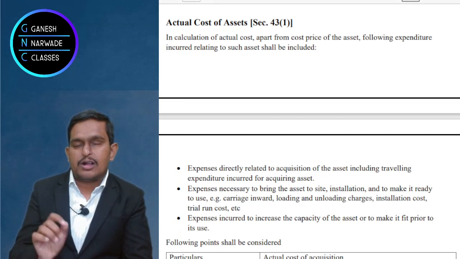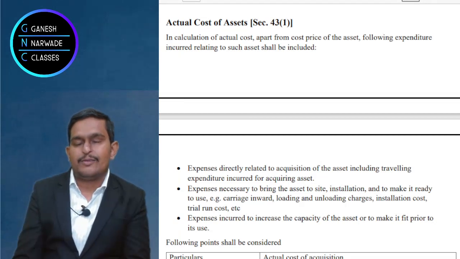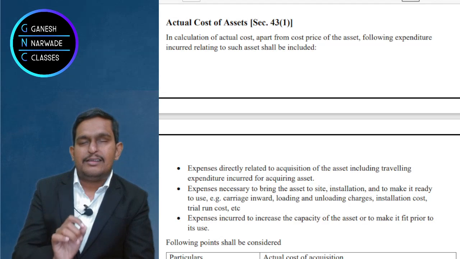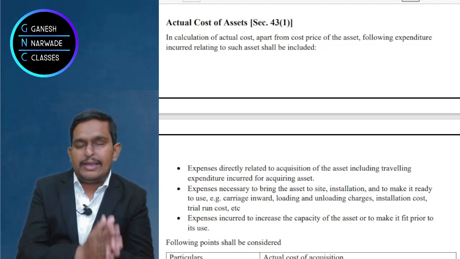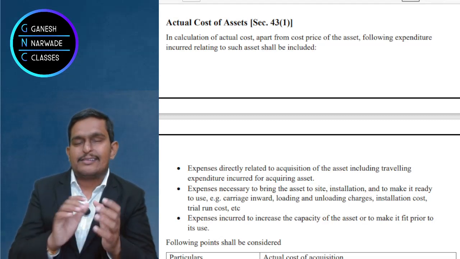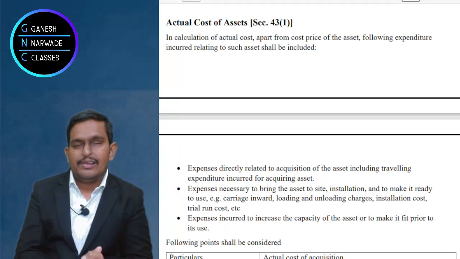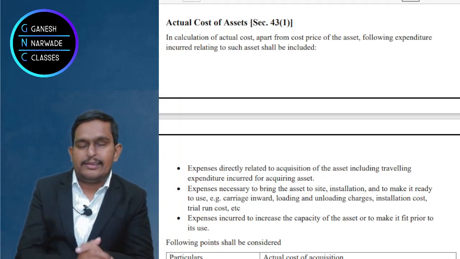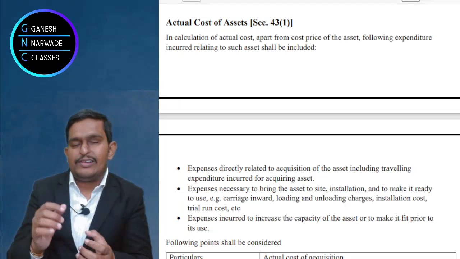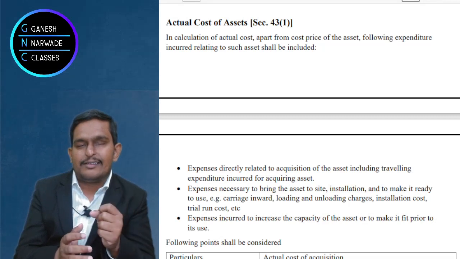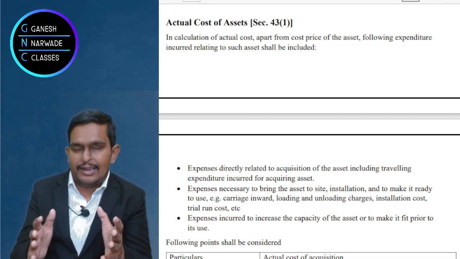So whenever we talk about actual cost of the asset under section 43 subsection 1, it is the purchase price which we pay. And not only that, but any expenditure incurred to bring the asset to the present location, that is traveling cost. Any expenditure incurred to put the asset in a usable condition, like loading, unloading, carriage inwards, because a factory is a very big thing, right?